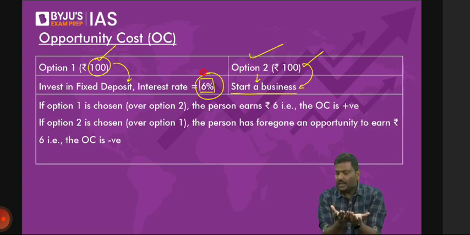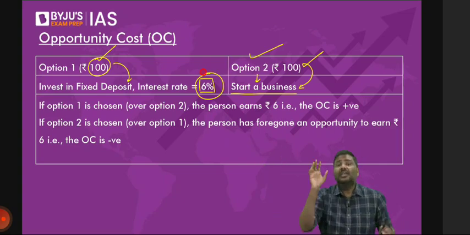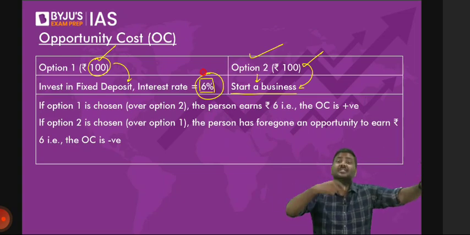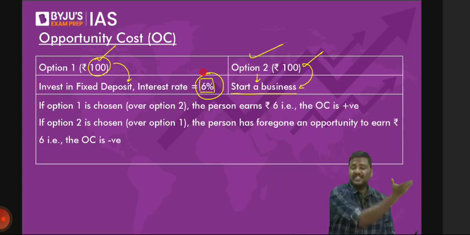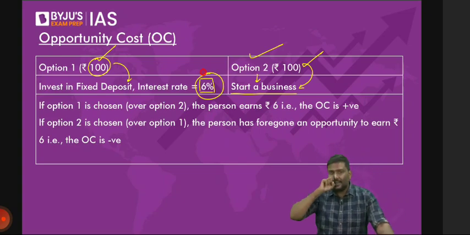And you decided to start a business. So after 1 year, you have not earned anything on the business side, which means if you had taken the same 100 and kept it in the bank, you would have earned 6 rupees, but you have not done it. So you have sacrificed the 6 rupees interest. The sacrifice is again nothing but opportunity cost. Is it okay?